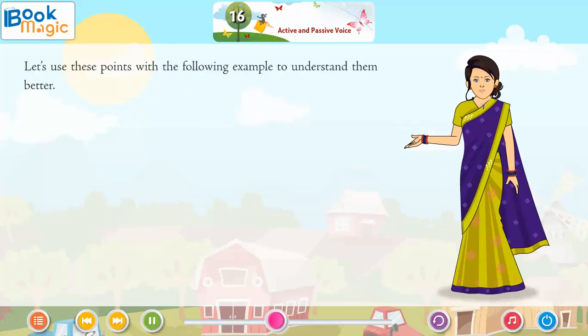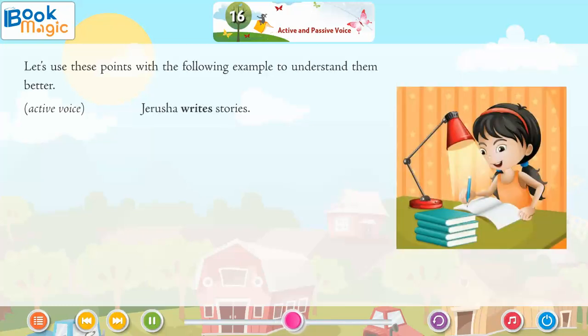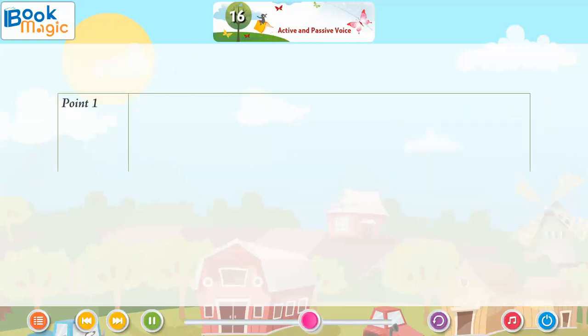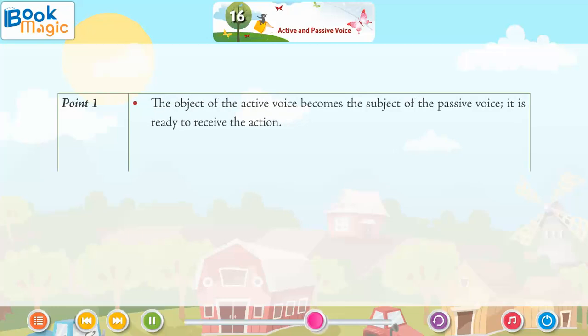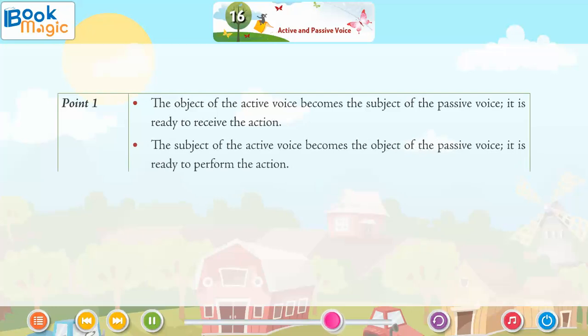Let's use these points with the following example to understand them better. Active voice. Jerusha writes stories. Passive voice. Stories are written by Jerusha. Point 1. The object of the active voice becomes the subject of the passive voice. It is ready to receive the action. The subject of the active voice becomes the object of the passive voice. It is ready to perform the action.